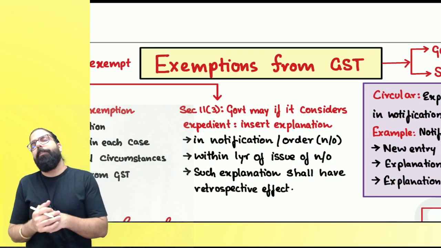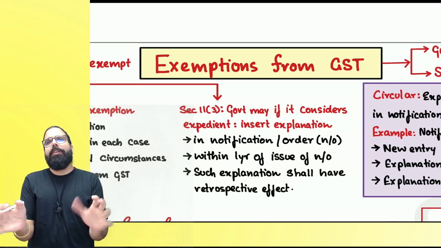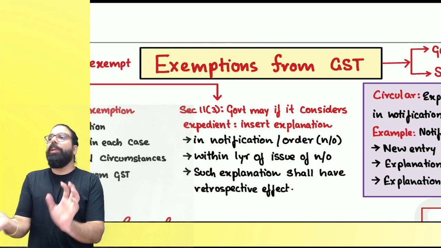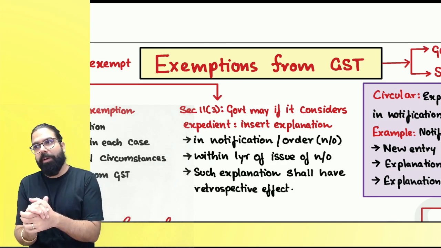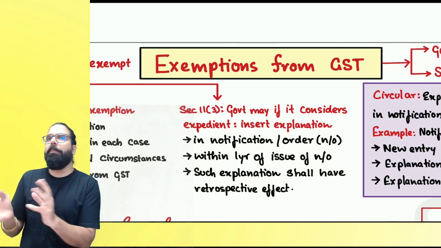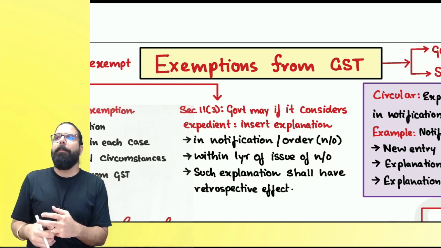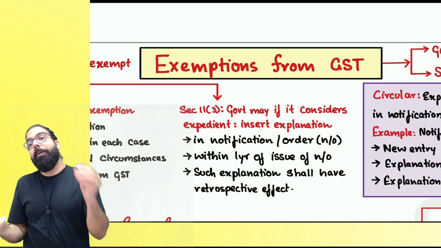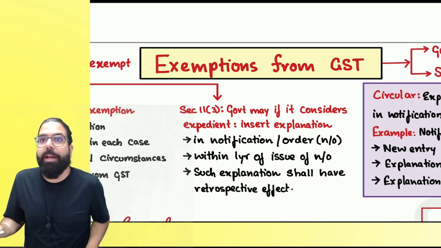From the exam point of view, sir, how important is exemption? Baba, 6 marks, 100%. If you don't know exemption, 2 or 3 questions will have small parts from exemption, and those big questions, you will make mistakes. Are we clear, everyone? Very important in RCM and exemption. People say exemptions are too many, but Baba, it is important. You can't leave it and go. Can I go ahead, everyone?